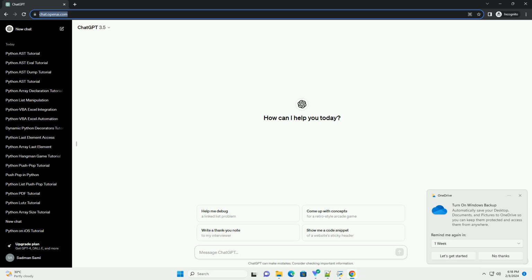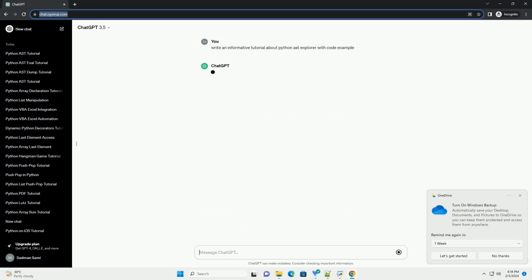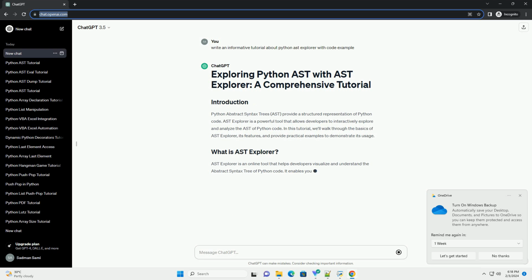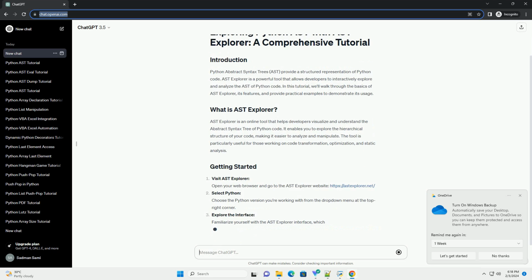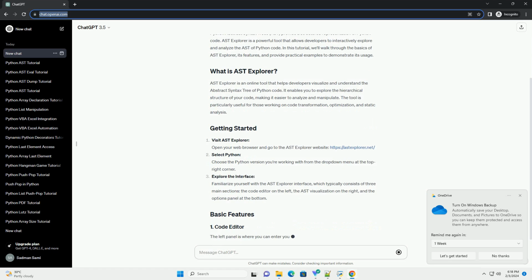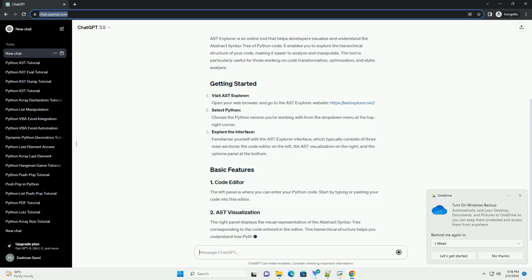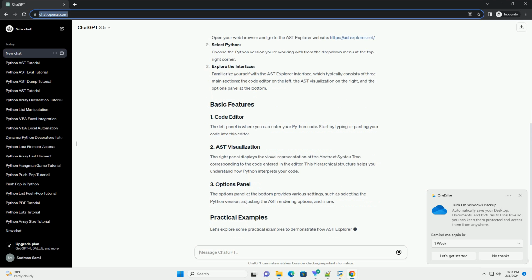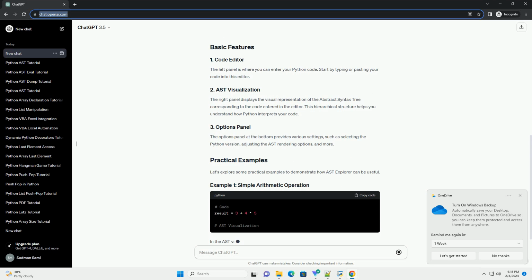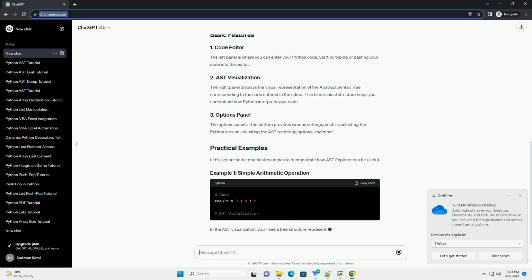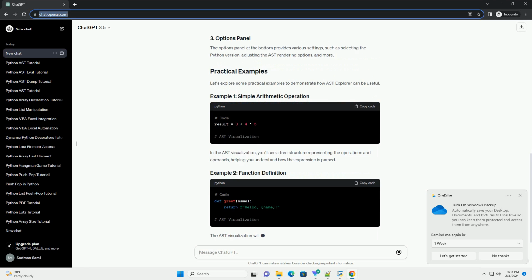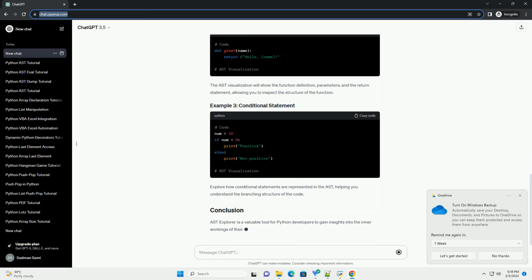Python abstract syntax trees, AST, provide a structured representation of Python code. AST Explorer is a powerful tool that allows developers to interactively explore and analyze the AST of Python code. In this tutorial, we'll walk through the basics of AST Explorer, its features, and provide practical examples to demonstrate its usage. AST Explorer is an online tool that helps developers visualize and understand the abstract syntax tree of Python code.